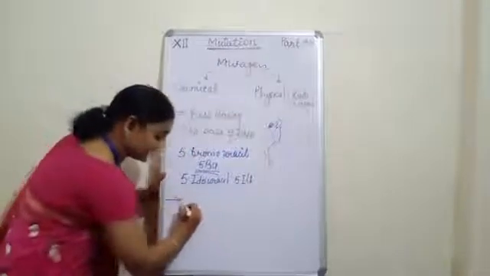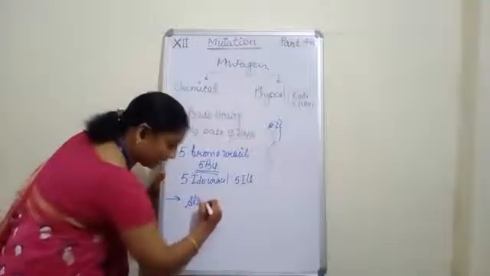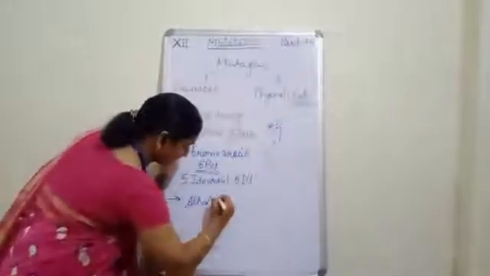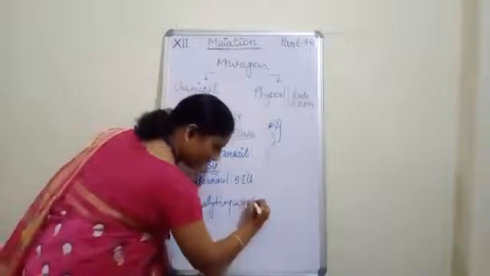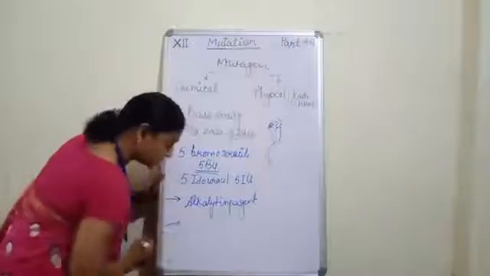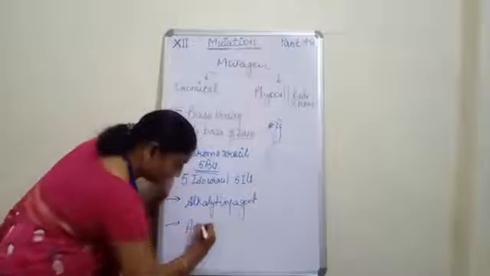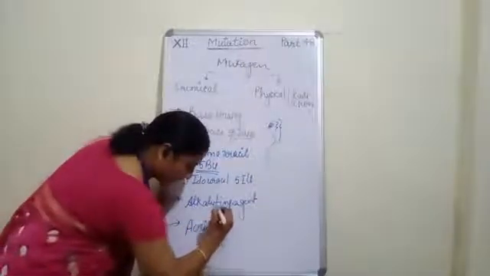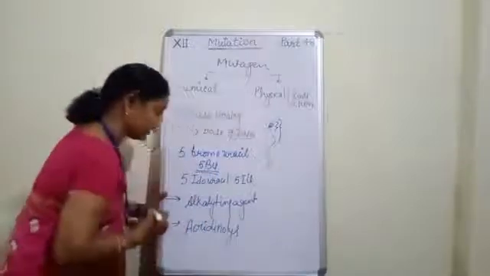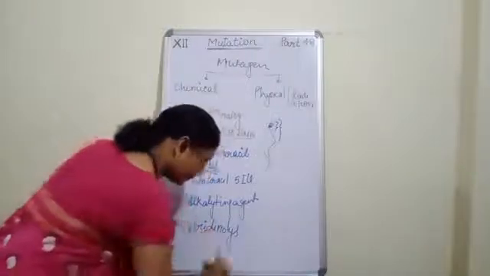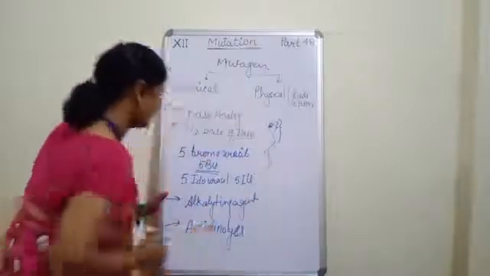The second is alkylating agent. And after alkylating agent, one more chemical is there, and that is acridine dye. Clear?